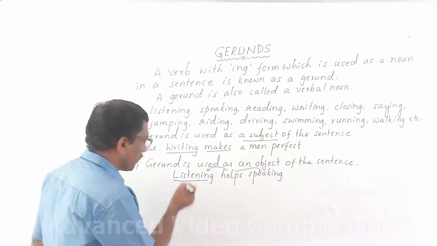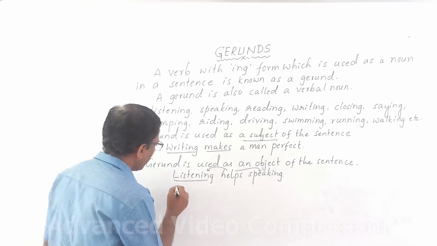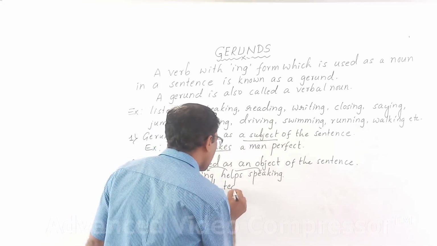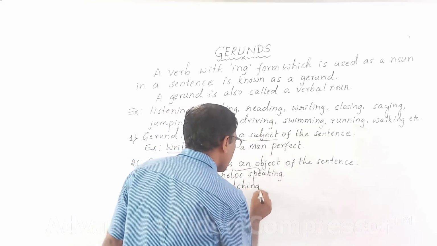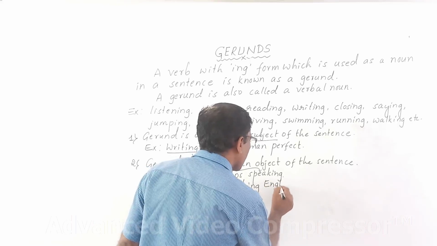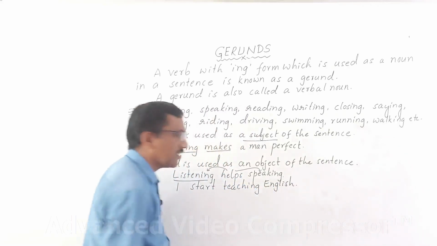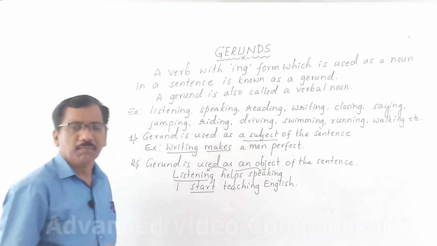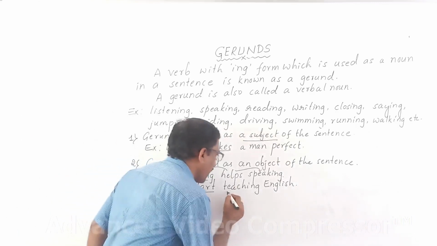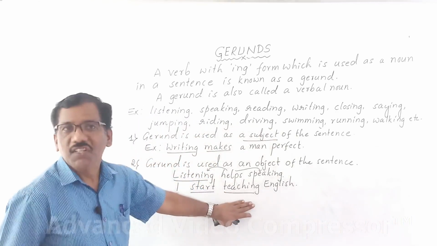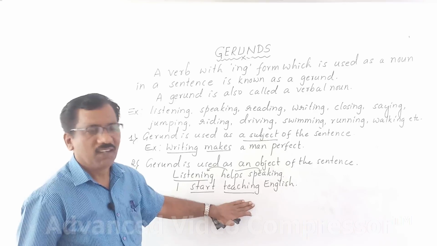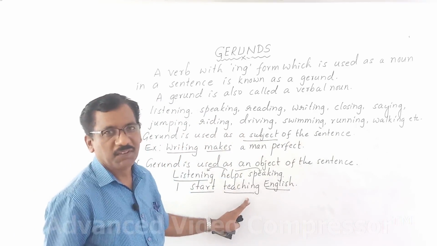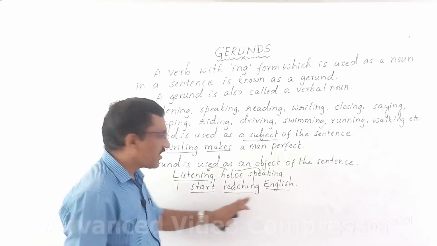For example, one more example I'd like to give you. I start teaching English. I start teaching English. Here, start is main verb of the sentence. And to this main verb, teaching is an object. Okay, and English is an object to the gerund. This is very interesting.